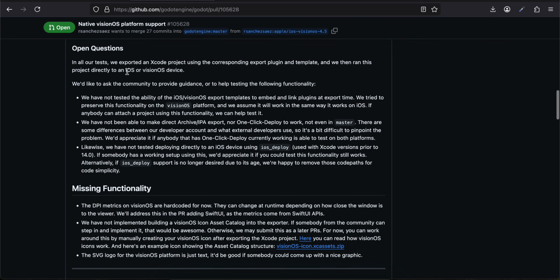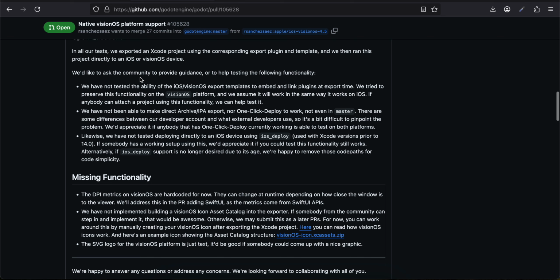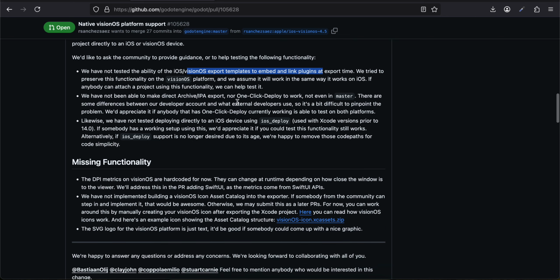In all our tests, we exported an Xcode project using the corresponding export plugin and template, and we ran this project directly to an iOS or Vision OS device. We would like to ask the community to provide guidance or to help testing the following functionality. We have not tested the ability of the iOS Vision OS export template to embed and link plugins at export time. We try to preserve this functionality on the Vision OS platform, and we assume it will work in the same way it works on iOS. If anybody can attach a project using this functionality, we can help test it.